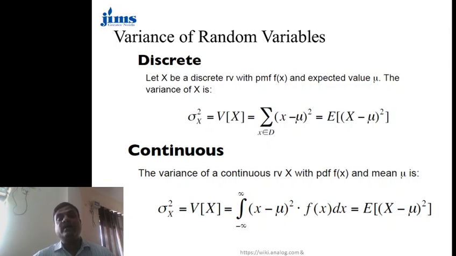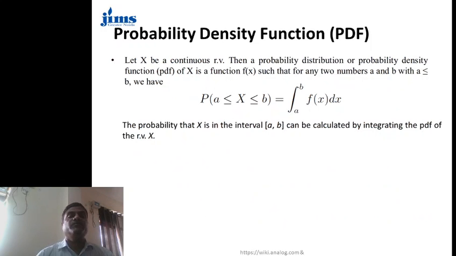In general, we write E[(X minus mu) squared]. Similarly, here we write (x minus mu) squared, but its value is the integral from minus infinity to infinity of (x minus mu) squared times f(x) dx. So that is the difference between a discrete and a continuous random variable in the case of variance. Then our next topic is the probability density function.